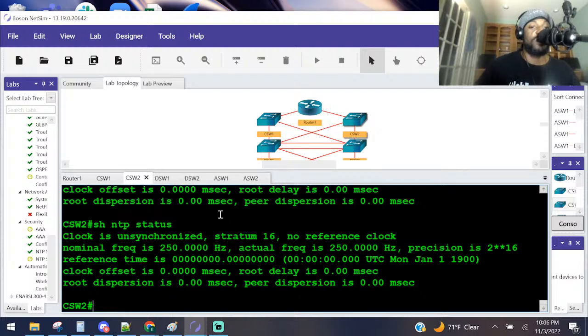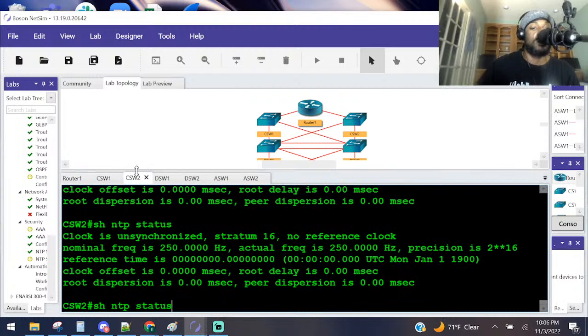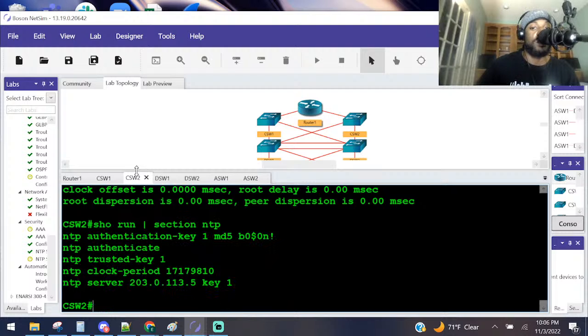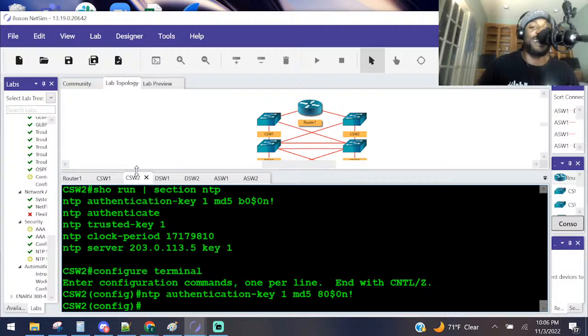Let me make sure. Let's go back to router 1 to verify that though. Let me see what password. 80 $0 and exclamation. So CSW2. It's still in sync. Let's take a look at that section. Oh, it's $80. Come on now, dog. Come on, man. It's $80. My bad, y'all. Let's try that again.